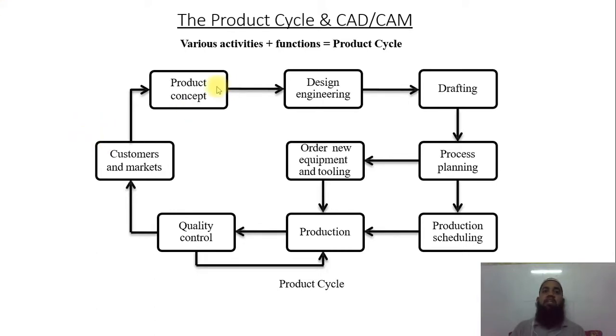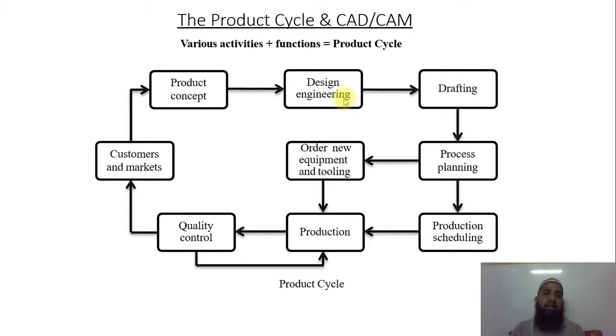With respect to that, they generate a concept, and after that, as a need, they draw a drafting, do the analysis, synthesize and optimize here also, and after this they send it to the design department or design engineering department.